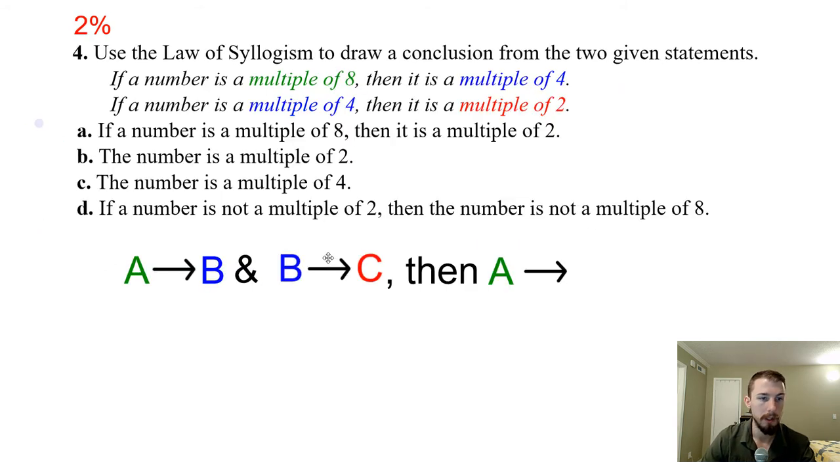Good job. Law of syllogism, so this is our other form of deductive reasoning, is basically like the transitive property. So if A goes to B and B goes to C, then we can skip from A over B and go straight to C. So A goes to C. Okay, just like the transitive property. So I color coded it so you can clearly see what's going on. If it's a multiple of 8, it's a multiple of 4. If it's a multiple of 4, then it's a multiple of 2. So if it's a multiple of 8, then it has to be a multiple of 2, which would be A as in alpha. So pretty much all of you guys got that right too.